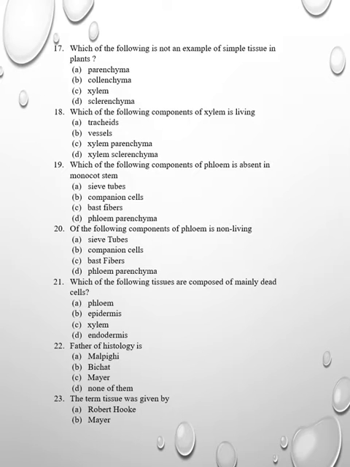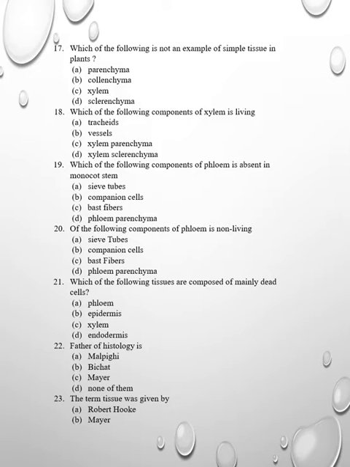Then which of the following components of xylem is living? Normally xylem is formed of tracheids, vessels, xylem parenchyma, and xylem sclerenchyma, which we call fibers. So here the living tissue is xylem parenchyma. Right? Then question 19. Which of the following component is absent in monocot stem?